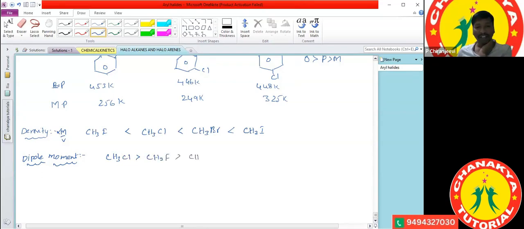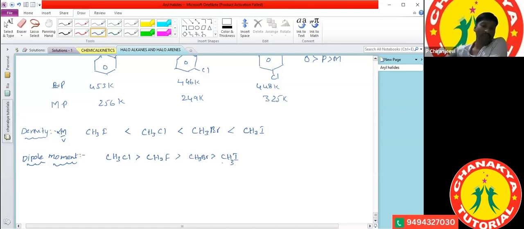After that, CH3Br and then CH3I. So which one has the greater dipole moment? Methyl chloride has the greater dipole moment than methyl fluoride, then methyl bromide, then methyl iodide. Generally we would expect the dipole moment to decrease from methyl fluoride to methyl iodide, but here there is a small change.